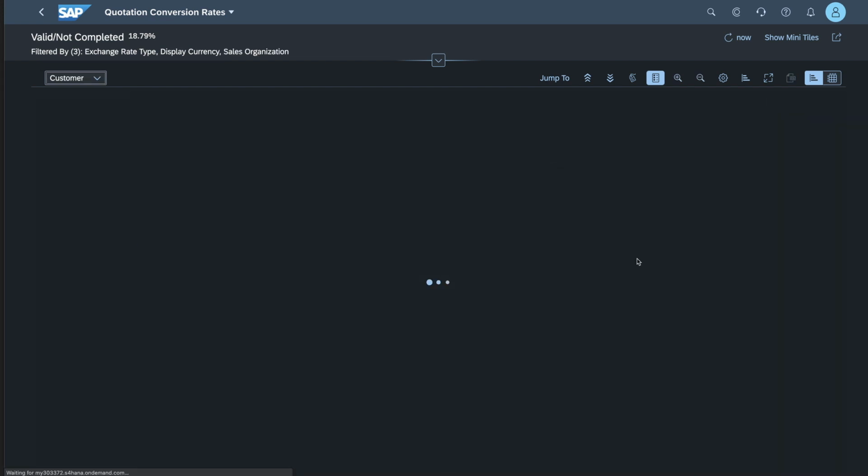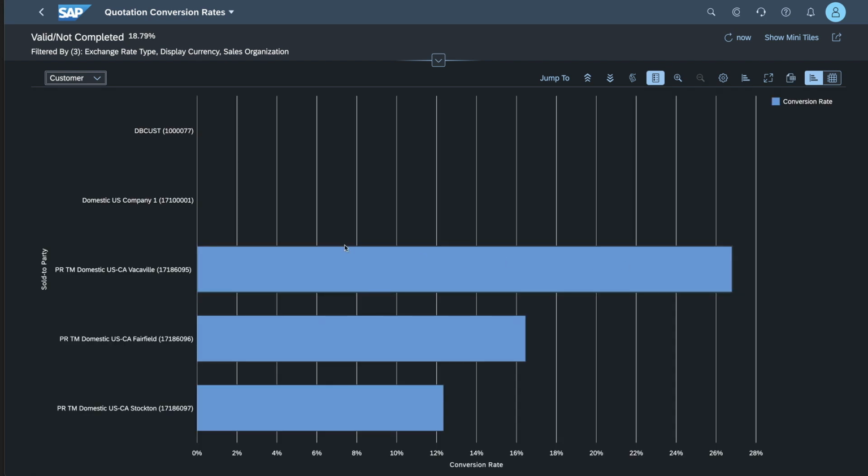So let's go and dive into customers, and we can see that we primarily have three customers that are driving this conversion ratio. And I have one customer that is roughly about 27%, one that is just over 16%, and one that is just over 12%.